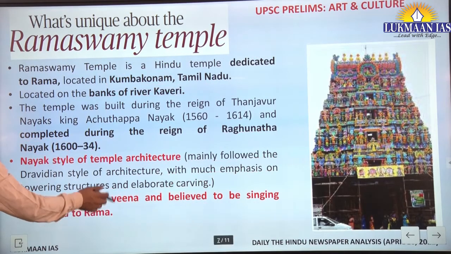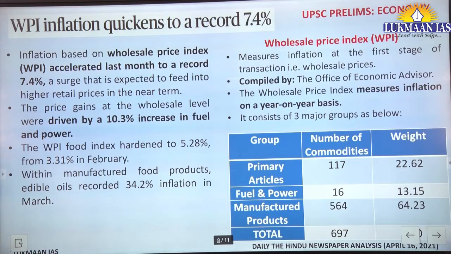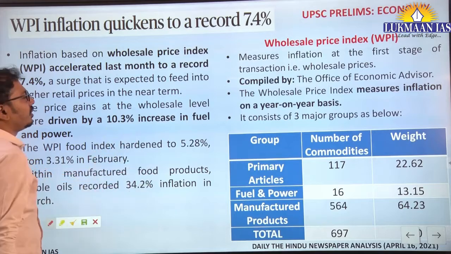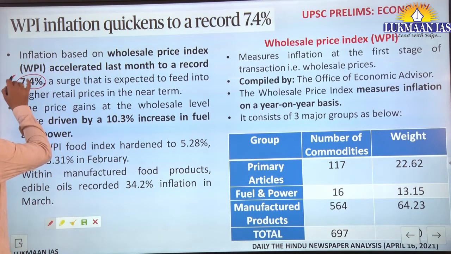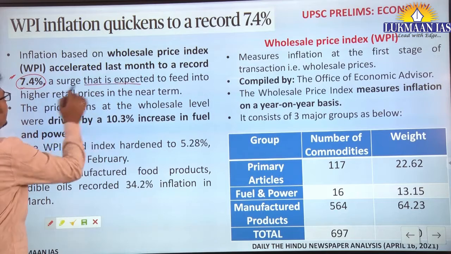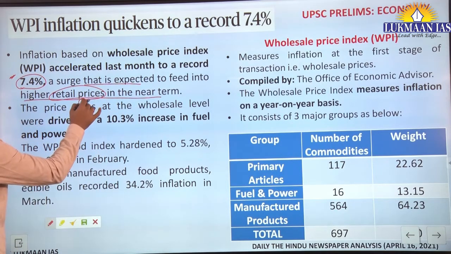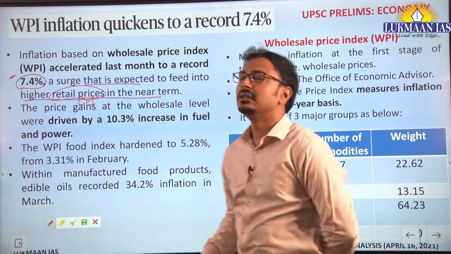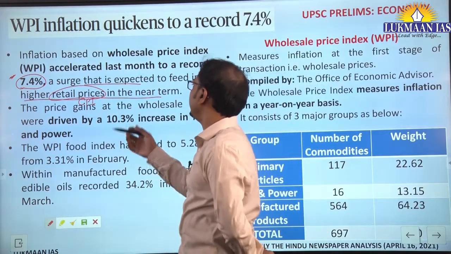Fine. Next: WPI inflation quickens to a record 7.4%. So this wholesale price index, which is calculated on a year basis, has reached 7.4% now, and it is going to feed into higher retail prices in the near term. That means CPI inflation may increase in the near future because of this. This is the view of economists. So this is why it has increased.